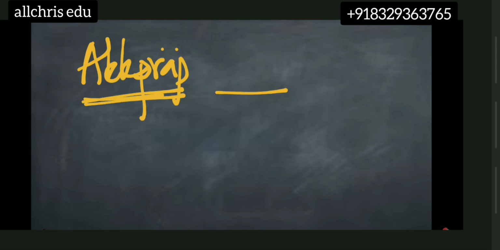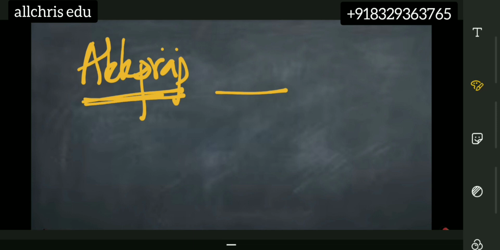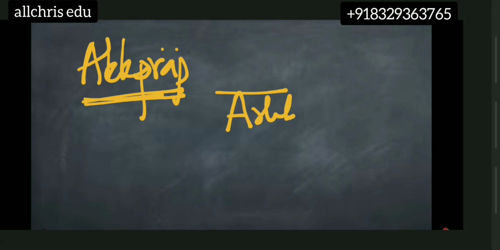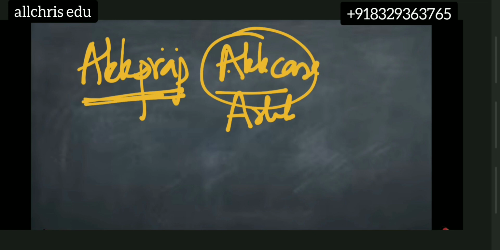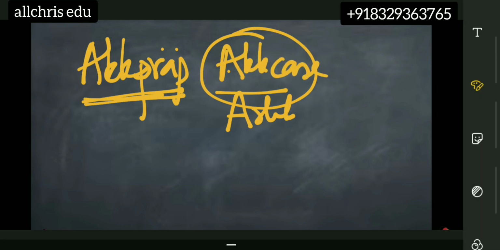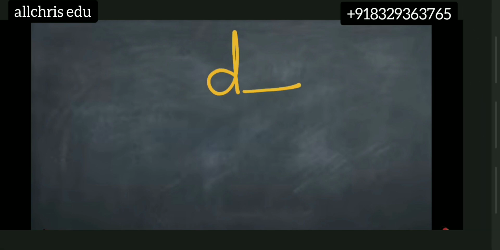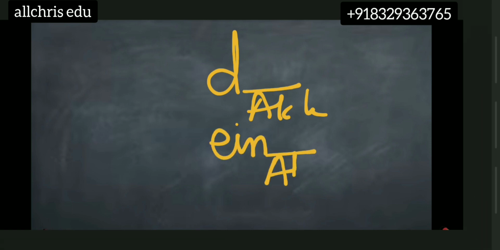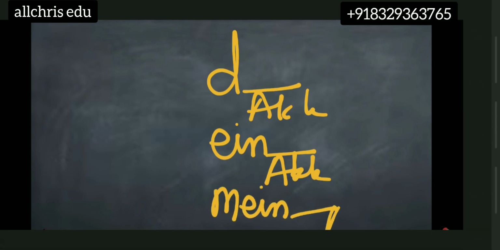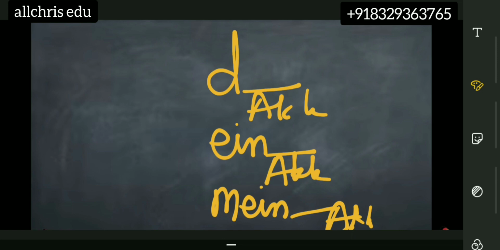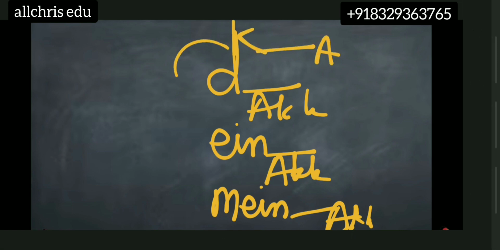If you decide to put an accusative preposition here, of course you are putting an article next, so the article will be in accusative case only. Whichever article you put, whether der, die, das, unbestimmt, possessive or negative article, you have to put it in accusative form. Why?